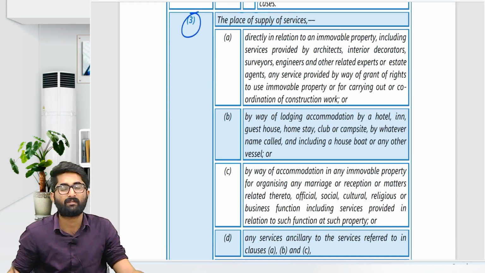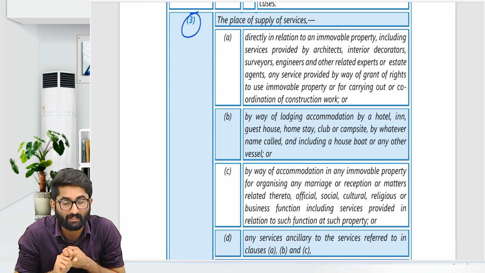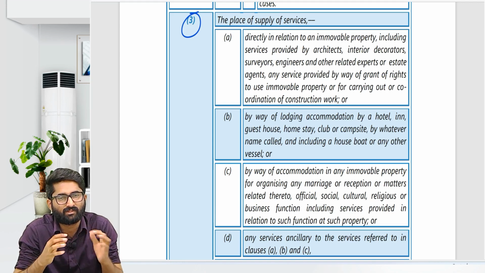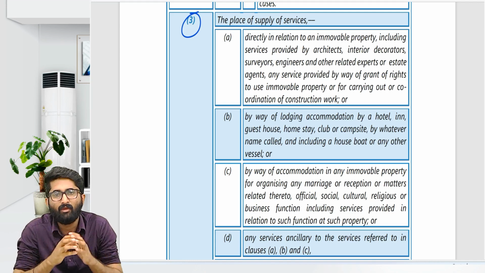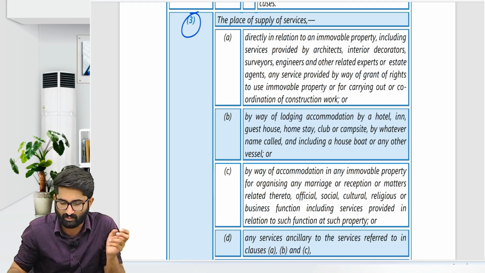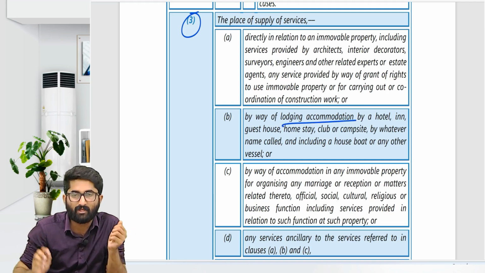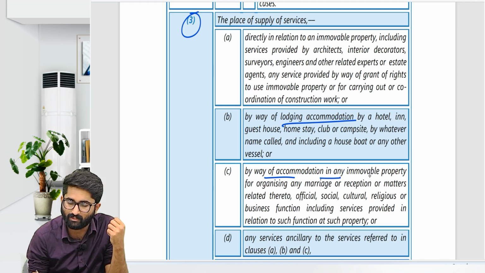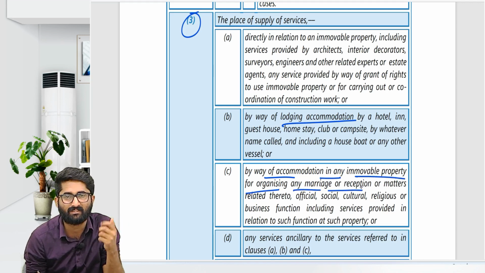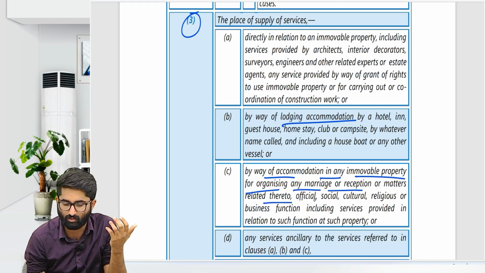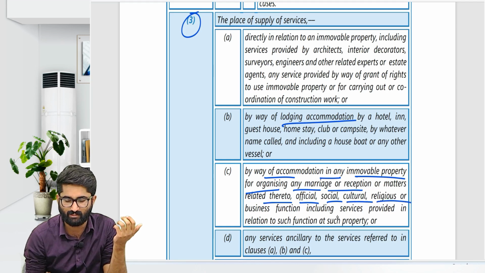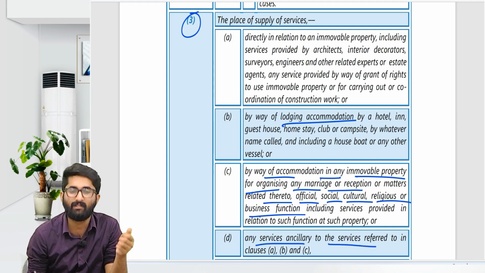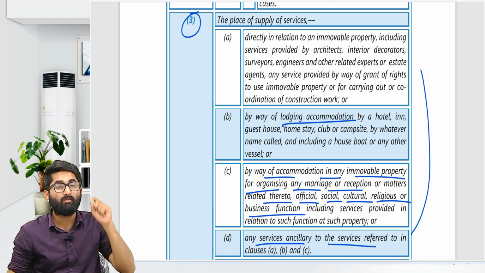What is section number 12 subsection 3, sir? Anything related to immovable property. Services in relation to immovable property. It is directly in relation to the immovable property, such as construction of a building, or by way of lodging in accommodation, hotel, inn, guest house, homestay, etc., or by way of accommodation in any immovable property, organizing any marriage, reception, or official, social, cultural, religious or business functions. In relation to that, if you are giving any services ancillary to the above, in all these services, what is the place of supply, sir?